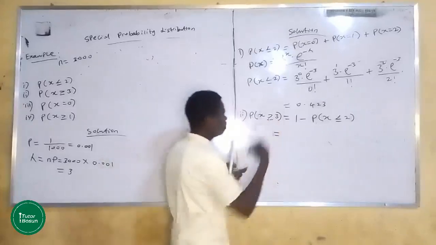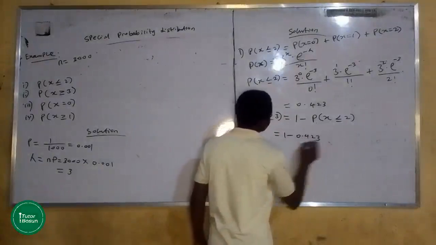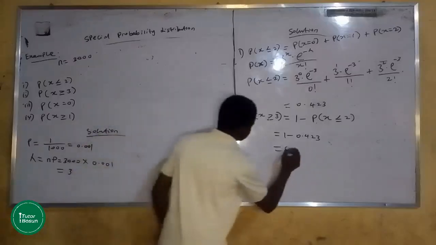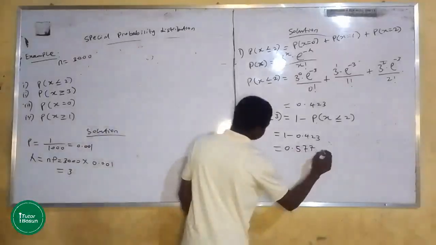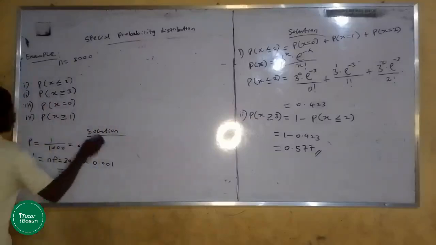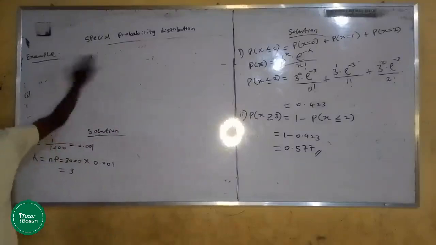Just bring that value, 1 minus 0.423, which gives 0.577 as your answer.